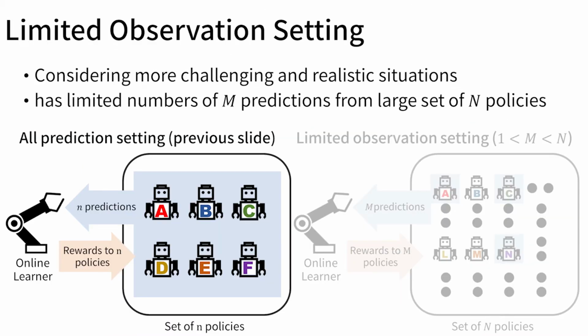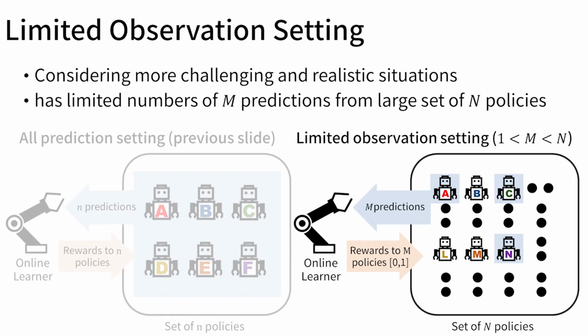We consider 2 settings of this online prediction problem. The first setting is already described in the previous slide. The first setting is allowed to obtain prediction results from all policies in a set. It can update the weights of all the policies sequentially to find an optimal policy for the given target user. We call this online prediction setting all prediction.